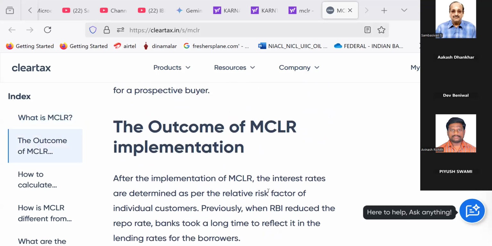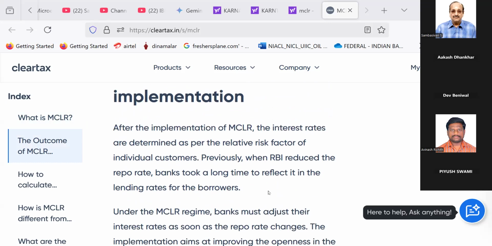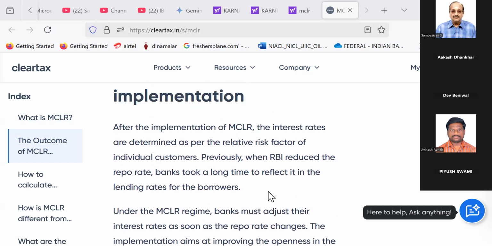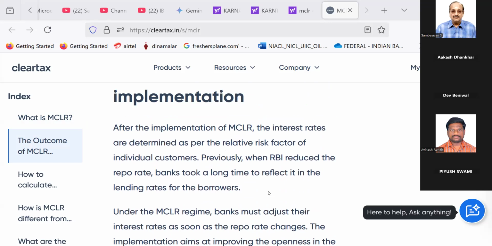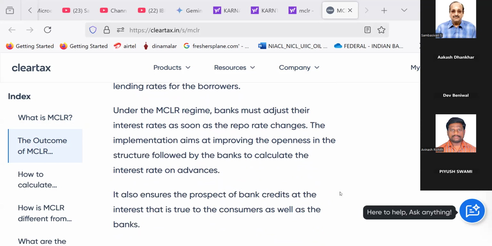The outcome of MCLR implementation. After the implementation of MCLR, the interest rates are determined as per the relative risk factor of individual customers. Previously, when RBI reduced the repo rate, banks took a long time to reflect it in the lending rates for the borrowers.